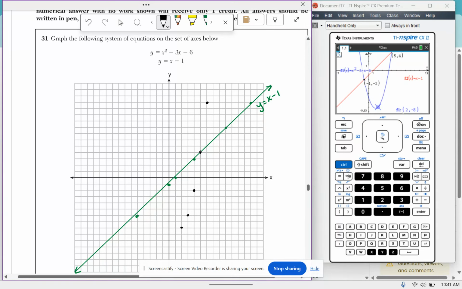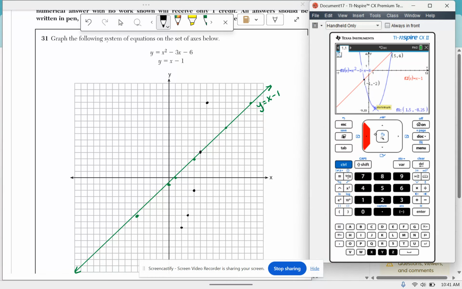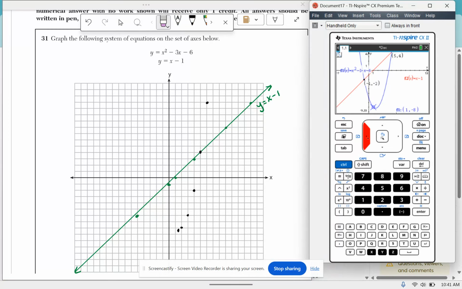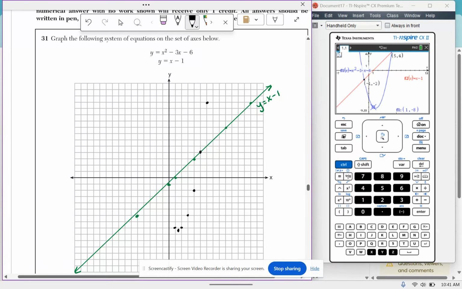This vertex is a little funky, so it's about 1.5 over, so it's halfway between these two boxes, and then I go down negative 8.25, so right about there. On the Regents, they would take points off if you didn't put the vertex there because you're not being precise. So you would have to kind of eyeball it, and that's a little difficult.